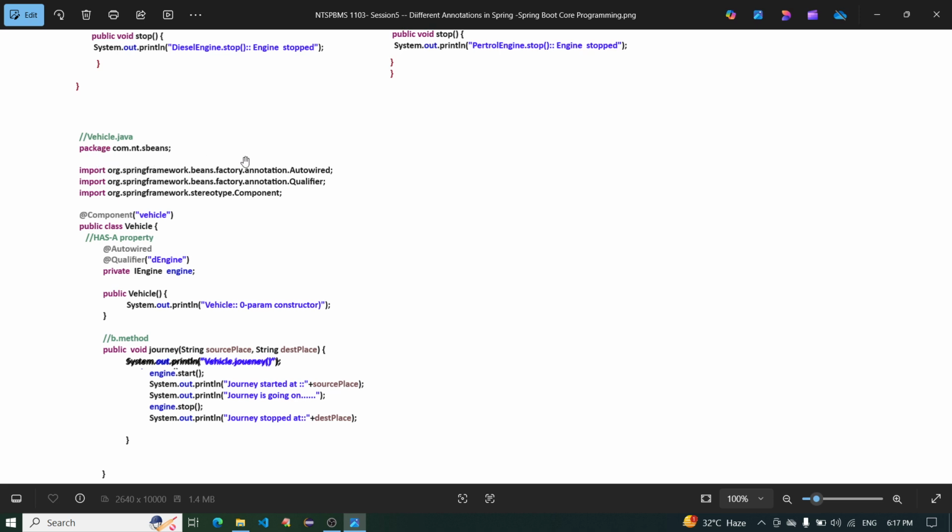Vehicle.java. The package imports Autowired, Qualifier, and Component, and it is public class Vehicle with component name vehicle.